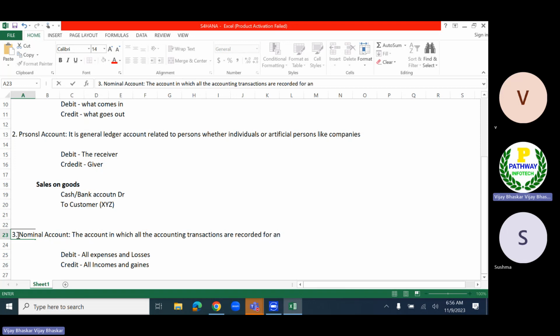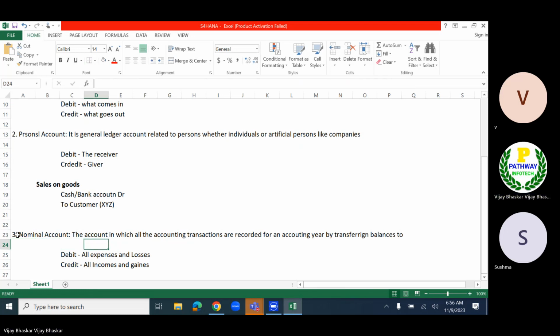Transactions are recorded for an accounting year by transferring balances to permanent accounts at the end of the accounting year.